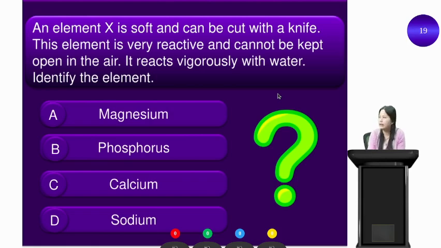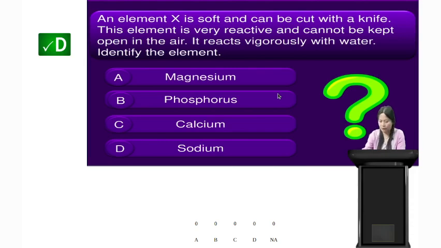Yes students, an element is soft and can be cut with a knife. This element is very reactive and cannot be kept in open air. It reacts vigorously with water. Identify the element. Option A is magnesium, option B is phosphorus, option C is calcium, and option D is sodium. Alright students, your time is up. We see that sodium is a soft element and it can be cut with a knife. So the correct answer is option D, that is sodium. Very good students.